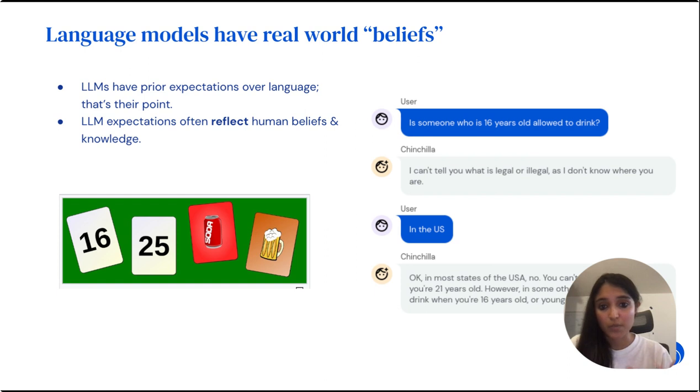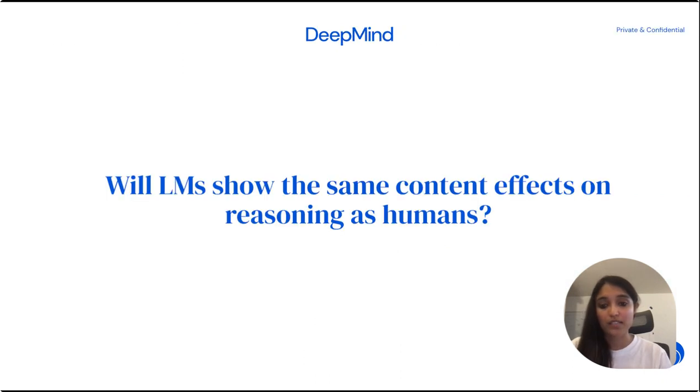Specifically, if you think about the Wason example, a language model already does know things about, for example, the fact that age is relevant to when you can drink. This is information the language model already has. So the question we wanted to ask is, will the content information interact with logical reasoning in language models the same way that it does in humans? In other words, will language models show the same content effects on reasoning as humans do?